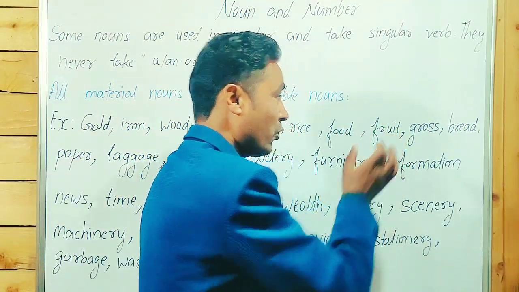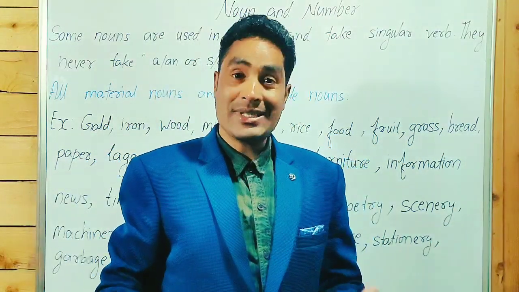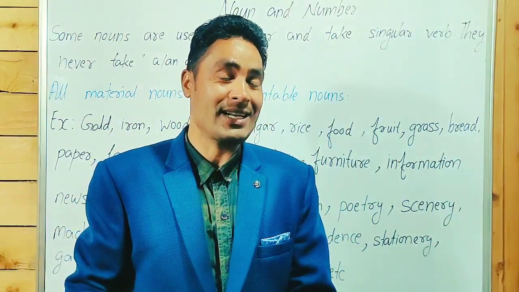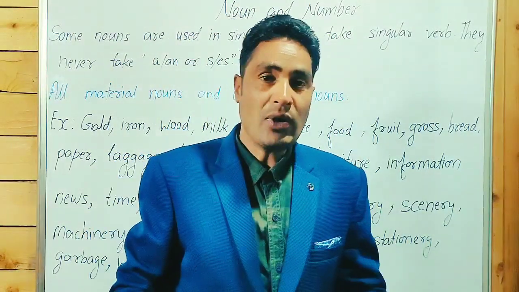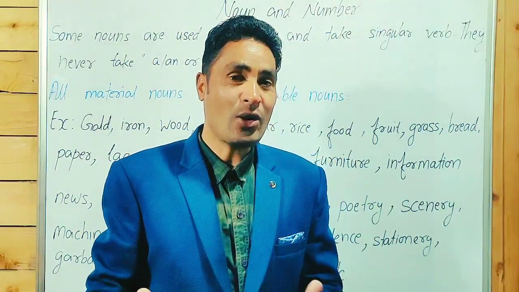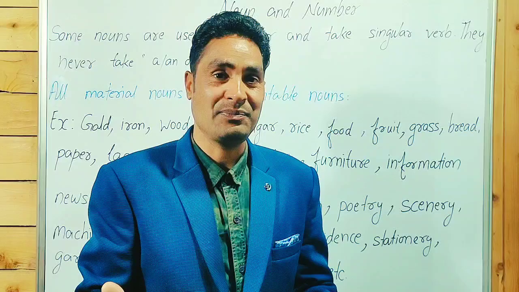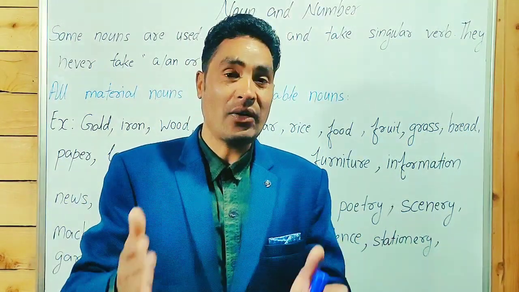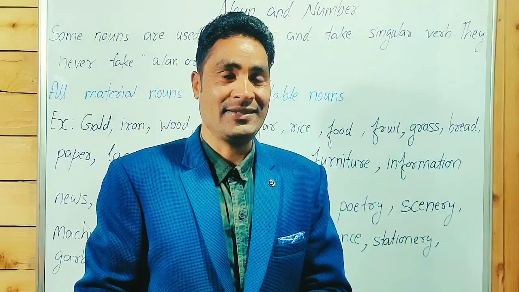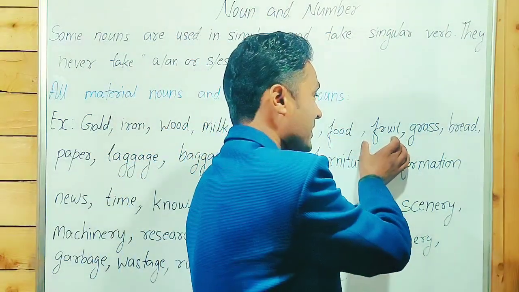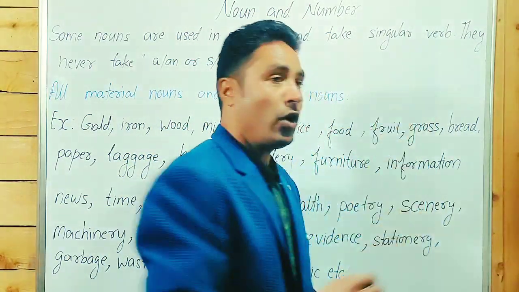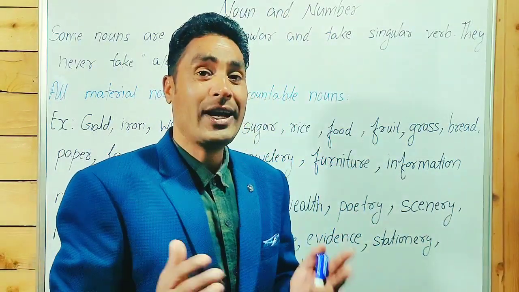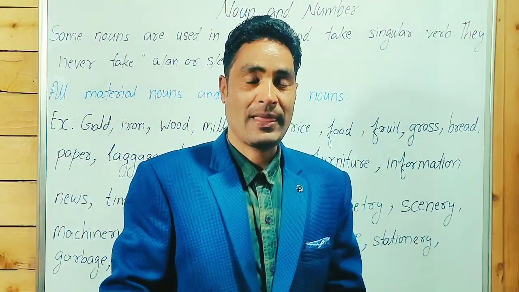Guys, point to fruit. We often make mistakes in our daily usage. We say, I want to purchase some fruits. No guys, fruits is different. Fruits means results. These are the fruits of her sin. When we talk about fruit, it is a material noun.